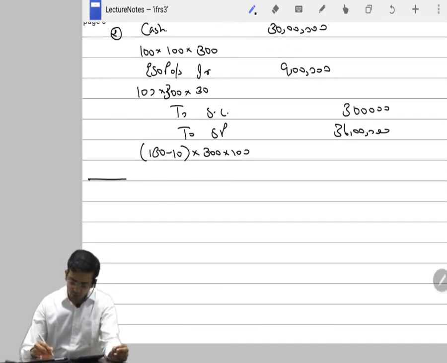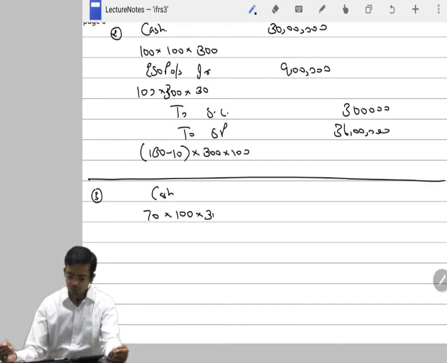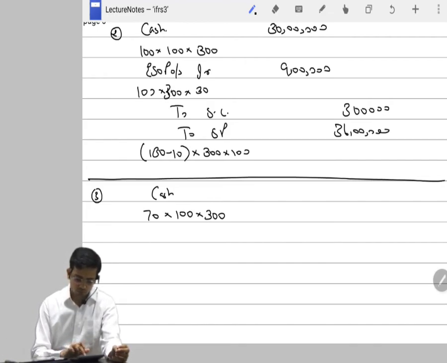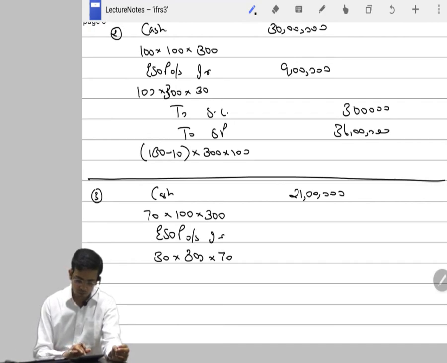What happened at the end of third year? 70 employees have exercised the right. 70 employees, each of whom pays you currency unit 100 for 300 options. That makes it 21 lakhs. Then we have this ESOP outstanding to be debited, 30 INR for 300 options for 70 employees, 6,30,000.